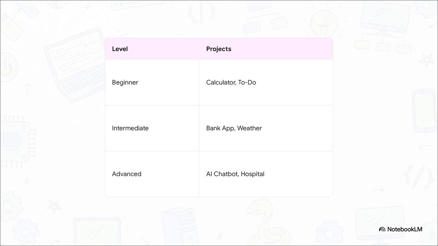Once you've got a handle on those, it's time to level up to intermediate. Try making a weather app using a live API or a basic banking app. This introduces you to modules and much better design patterns. Finally, once you're ready, push into the advanced tier. We're talking a Django web application, an AI chatbot, or even a full-scale hospital management system.